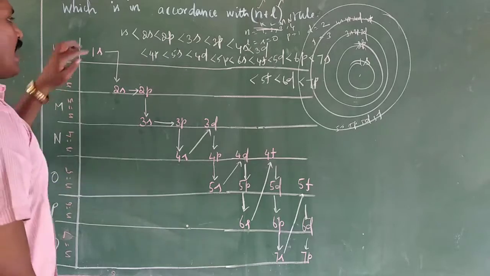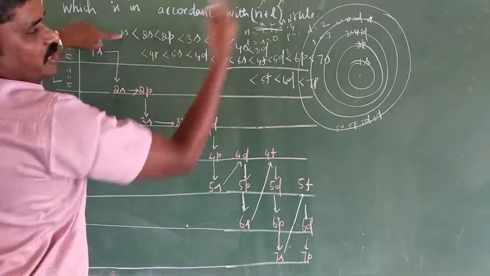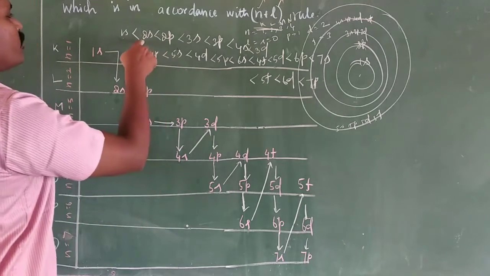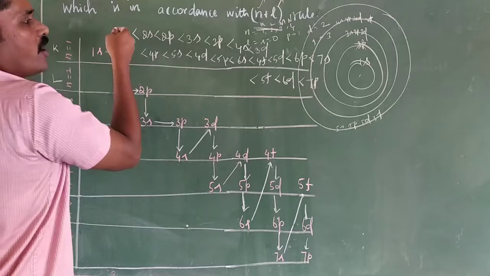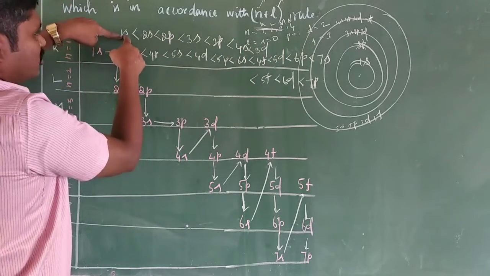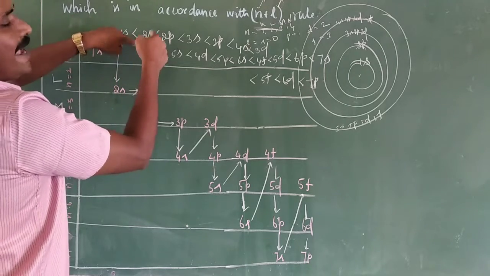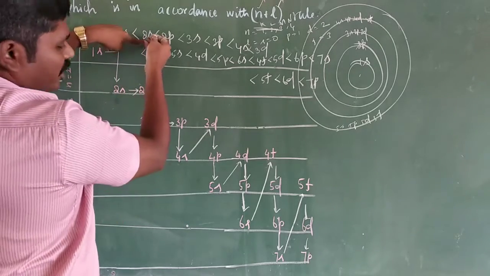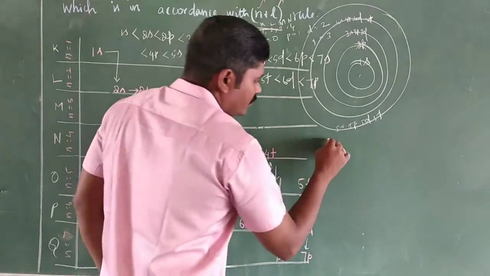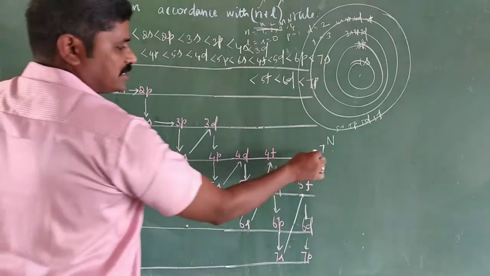Okay, in an atom, the electron enters the lowest energy orbital first and then the higher energy orbitals. Once the lowest energy orbital is completely filled, then the electron enters the next higher energy orbital. Right? For example, nitrogen, atomic number 7. How many electrons in nitrogen?